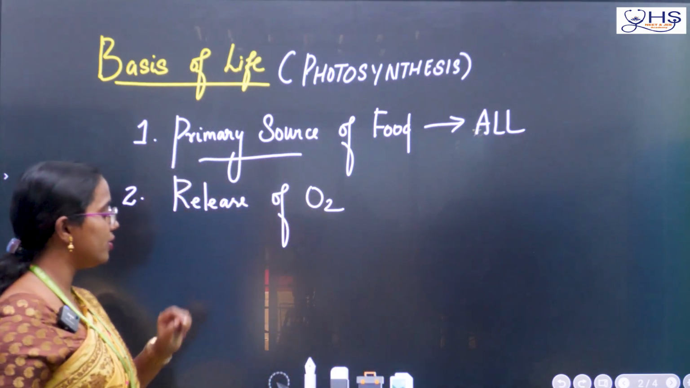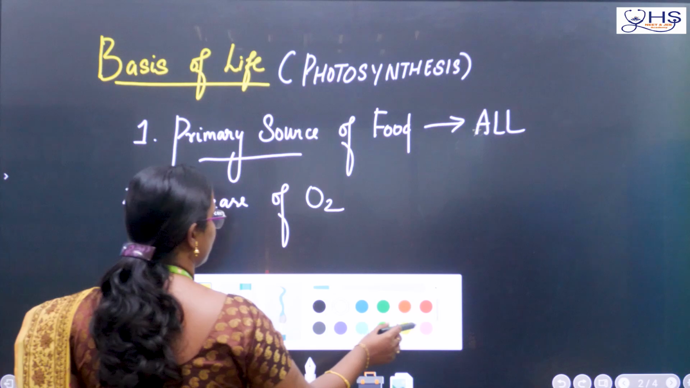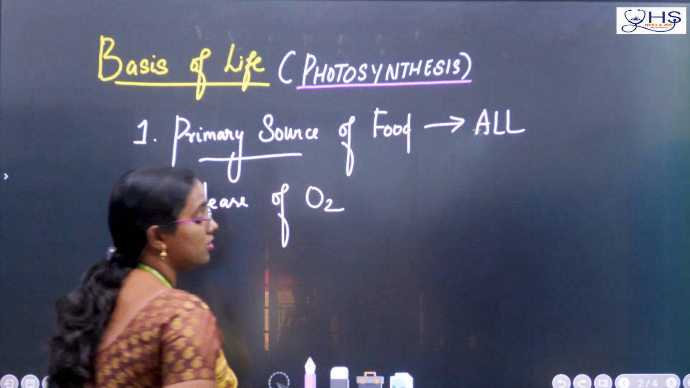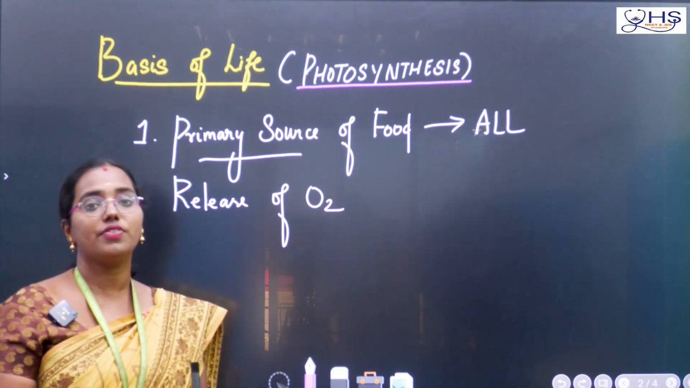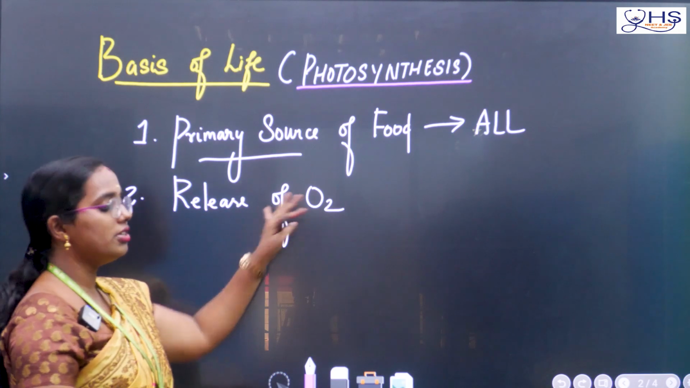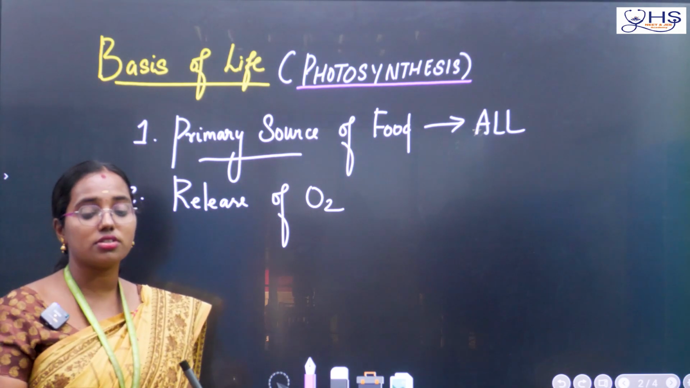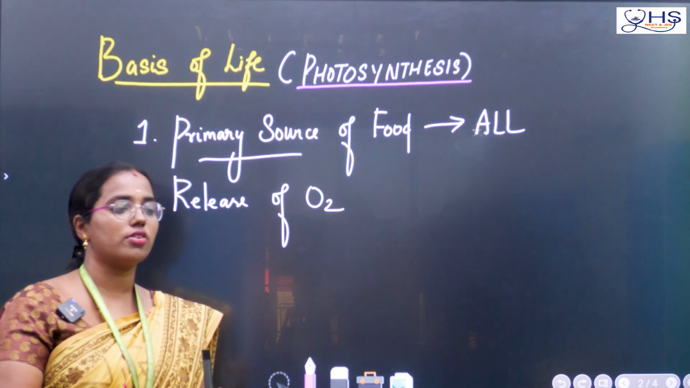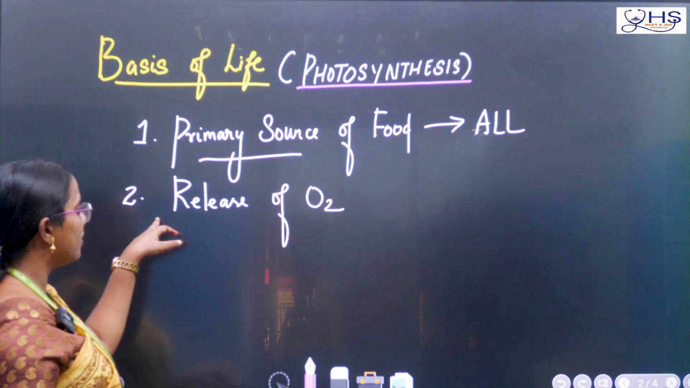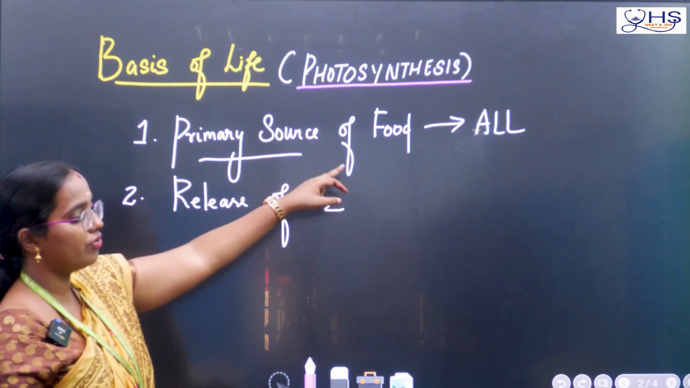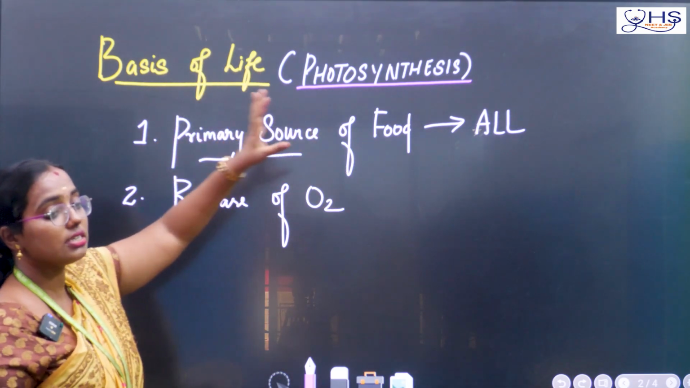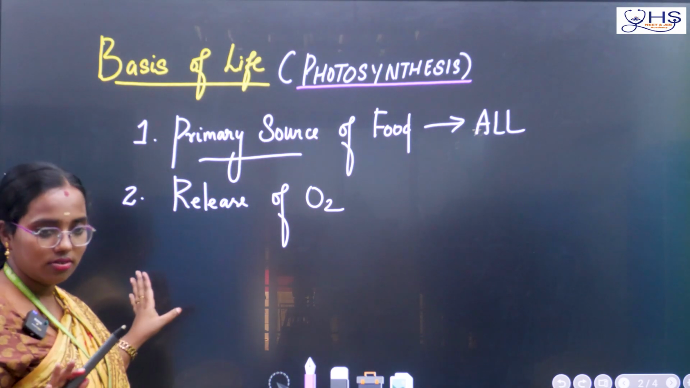In which process is O2 released? Photosynthesis or respiration? We are learning about photosynthesis. It's the first chapter. The second chapter only we are going to learn about respiration. So, in photosynthesis, the output is oxygen. In photosynthesis, plants are going to use carbon dioxide and they are going to release oxygen. Okay. So, here the release of O2 and the source of food. Because of these two reasons, we are considering photosynthesis as the basis of all life.